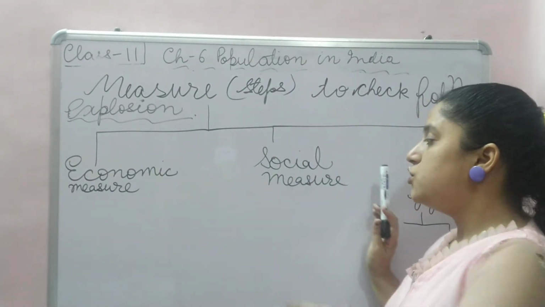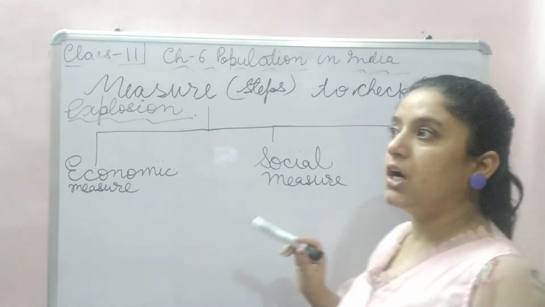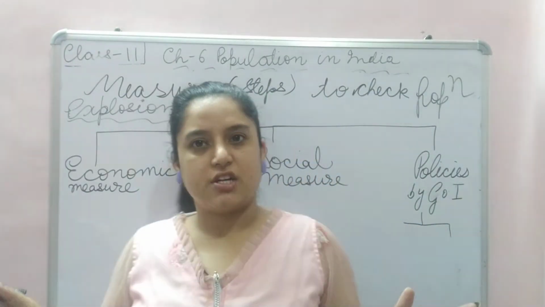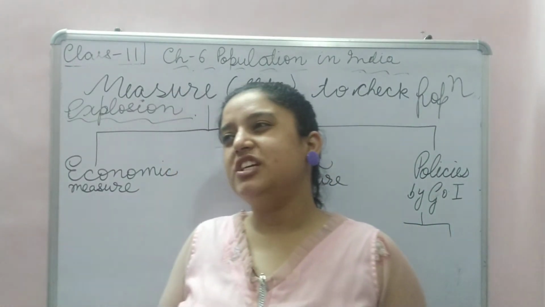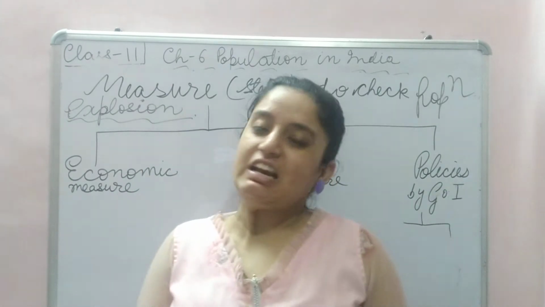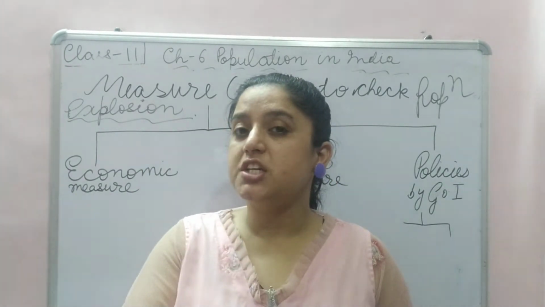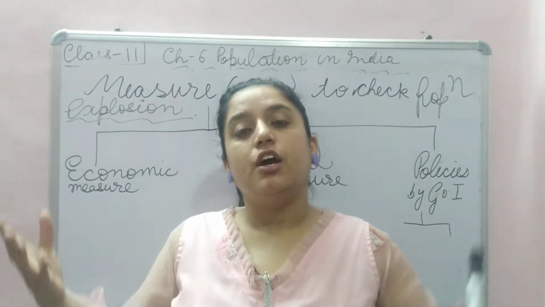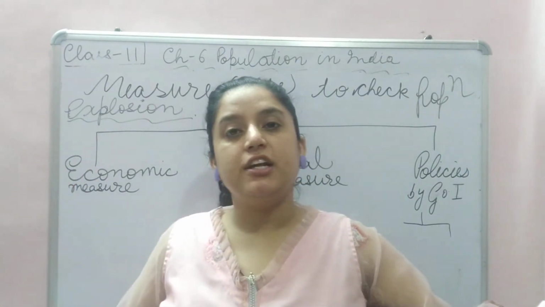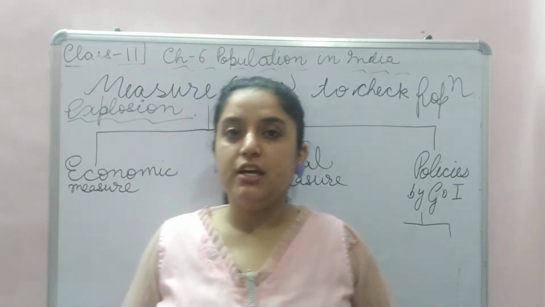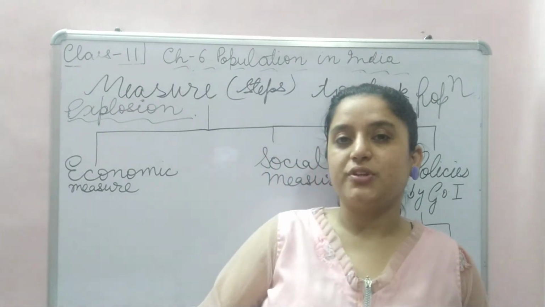social measures. Because of these stigmas and this orthodox mentality in society, what happens when a woman is not educated? She doesn't have a say in the family. Then what will happen?